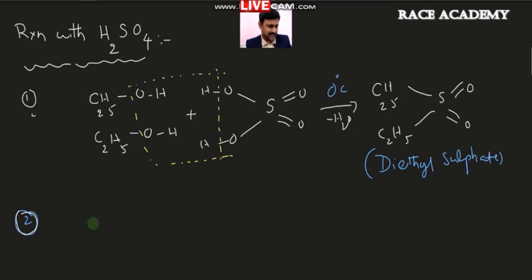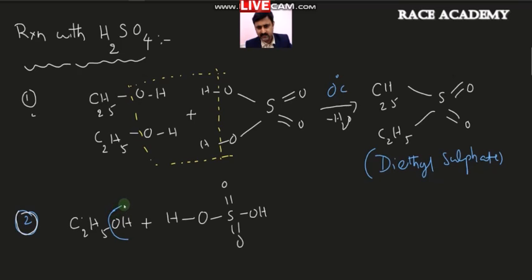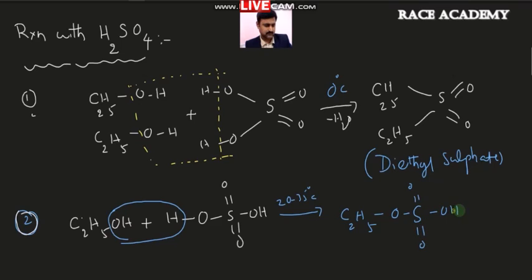Coming to another temperature, we'll take another temperature. If you take ethyl alcohol, C2H5OH, with sulfuric acid written elaborately as HOSO3H like this, then whatever OH bond is there, the OH group in the ethyl alcohol and hydrogen from the acid, if you remove them, then at 20 to 35 degrees Celsius, in this temperature range, they are saying this compound ethyl sulfate can be obtained as C2H5OSO3H. So ethyl hydrogen sulfate is the compound we can say.